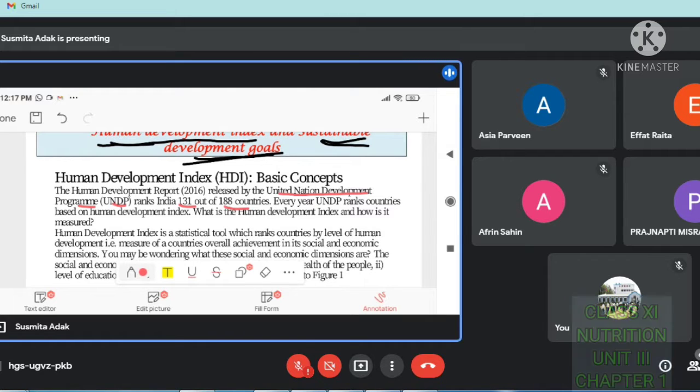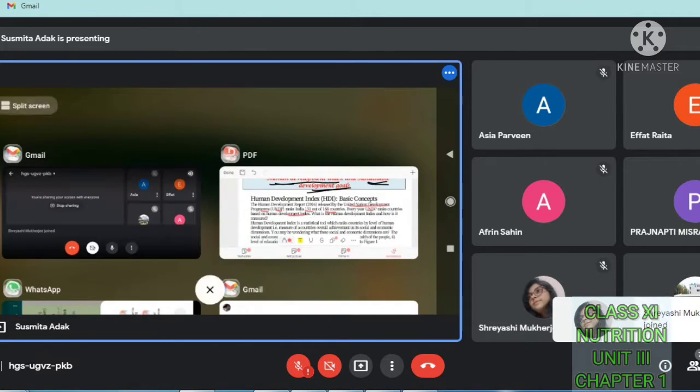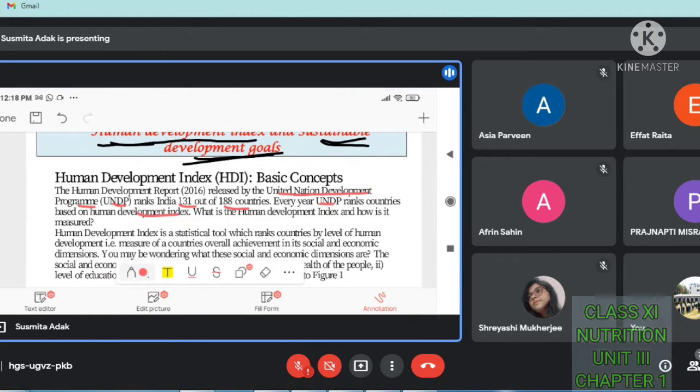Every year UNDP, that means United Nations Development Program, ranks countries based on the Human Development Index. Means this authority, UNDP, every year ranks the countries based on how the Human Development Index is going on. So according to that they give the rank.